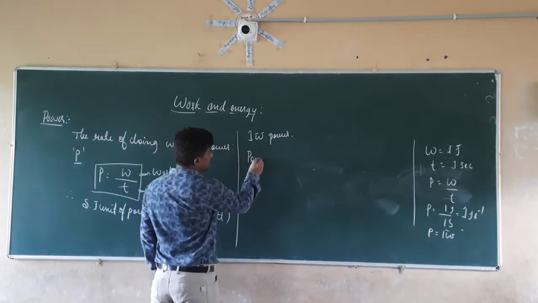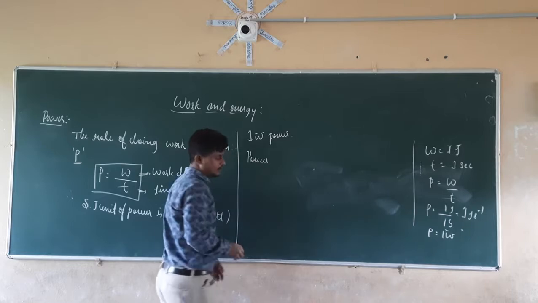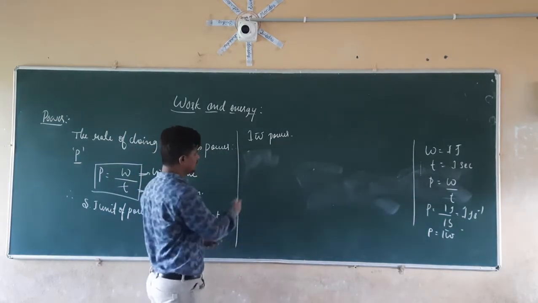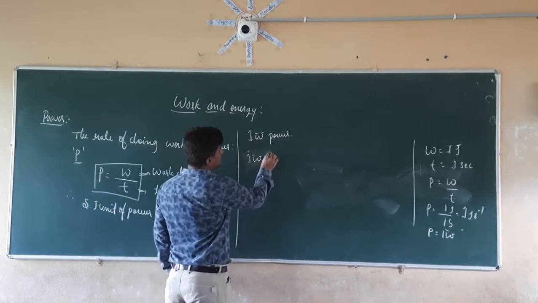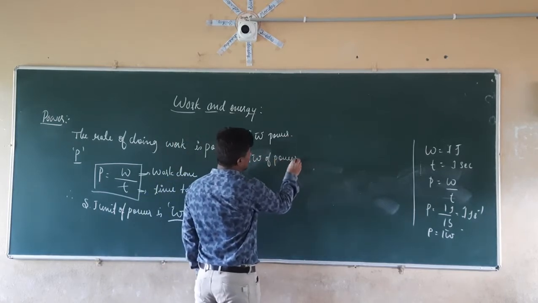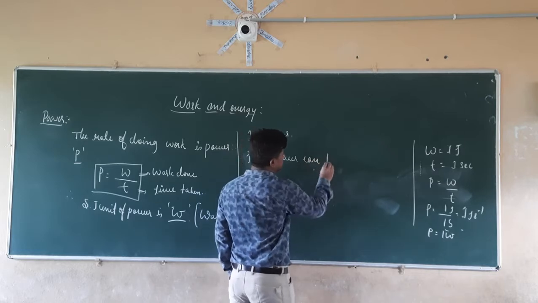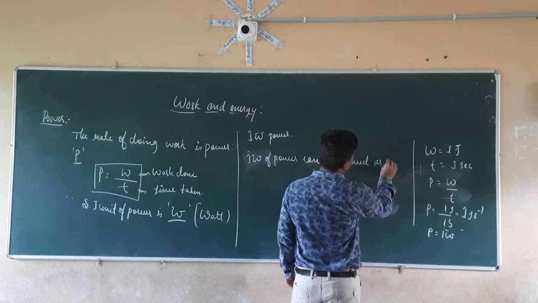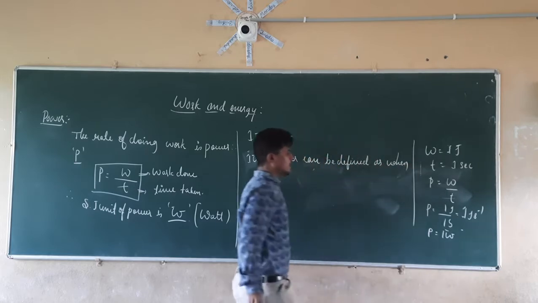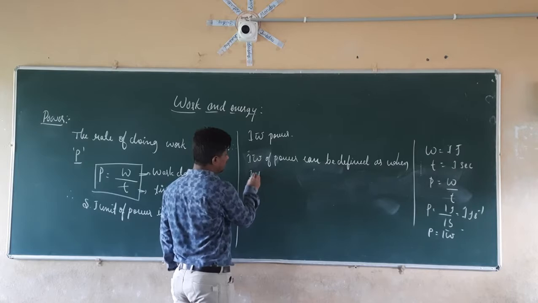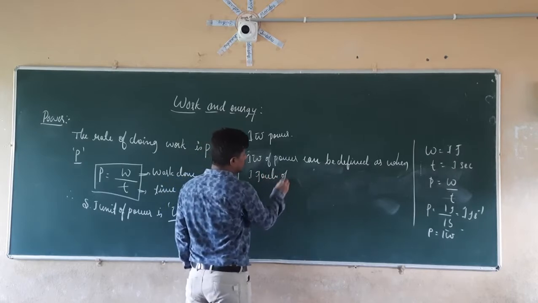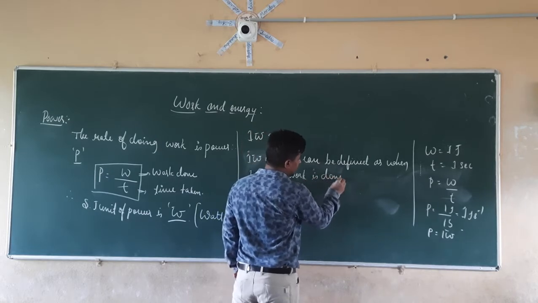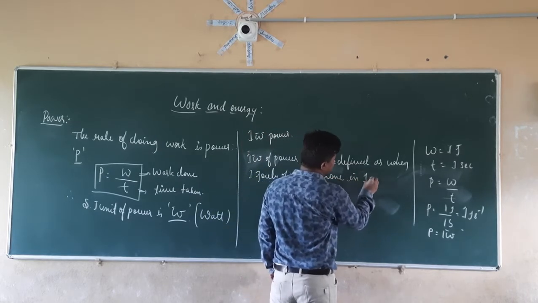So 1 watt of power can be defined as when 1 joule of work is done in 1 second.